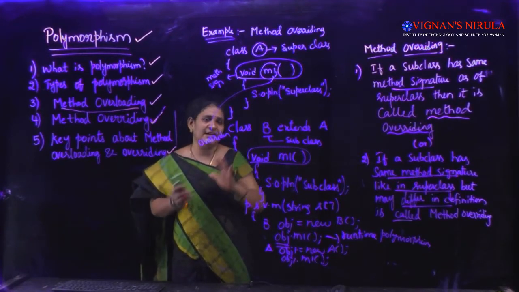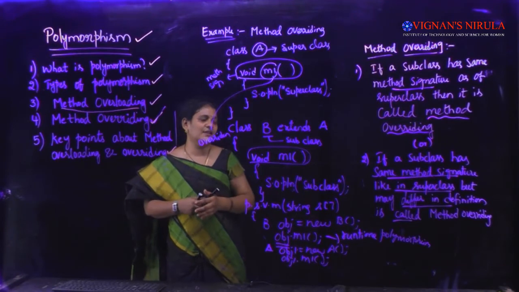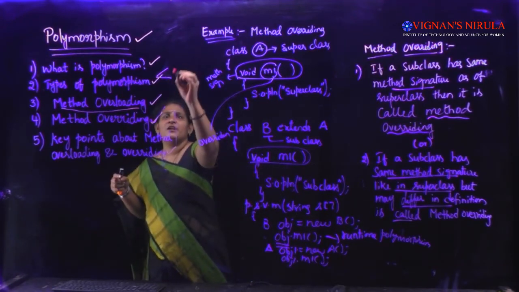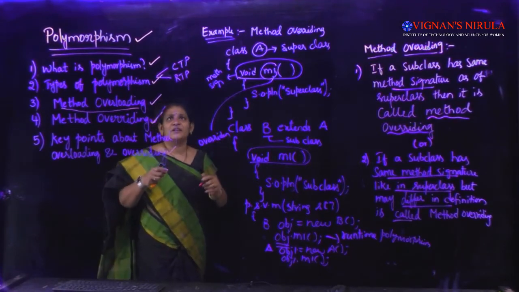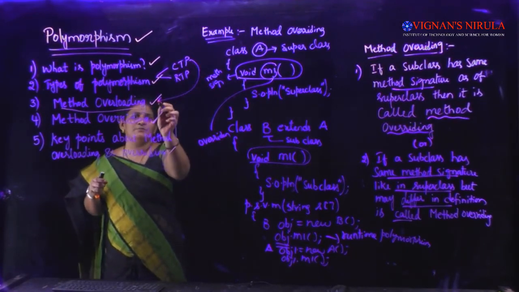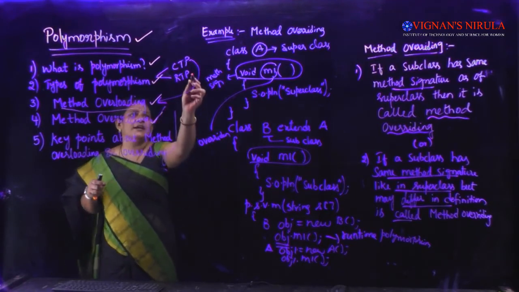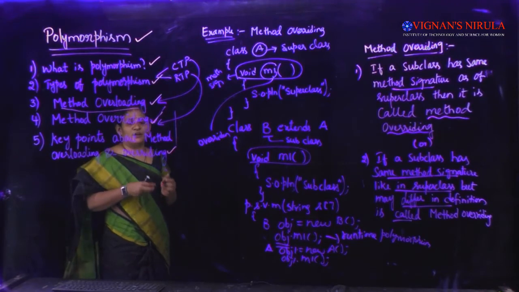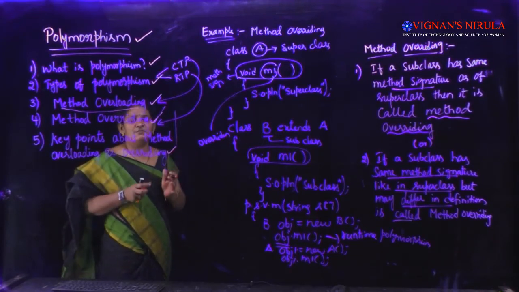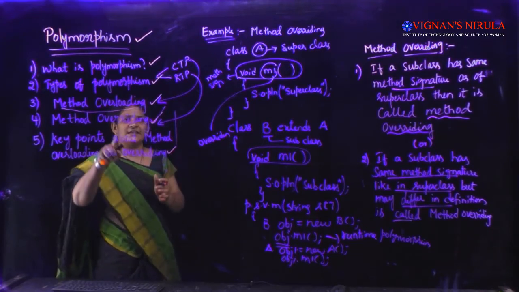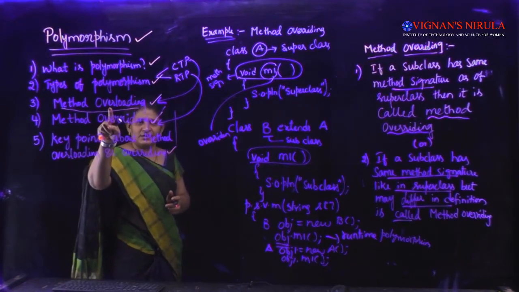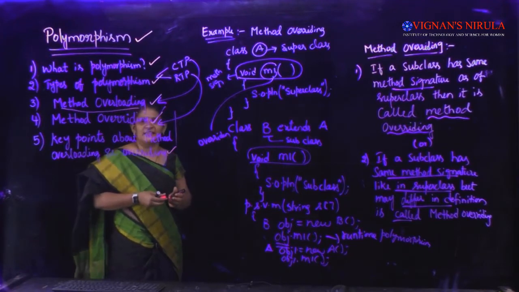That is decided at runtime. So only we are calling this runtime polymorphism. If you observe, there are two types of polymorphism: compile time polymorphism and runtime polymorphism. Compile time polymorphism, the best example is method overloading. Runtime polymorphism, the best example is method overriding, because which method needs to be called will be decided at runtime, and in overloading which method will be called is decided at compile time. So these are the best examples for that.